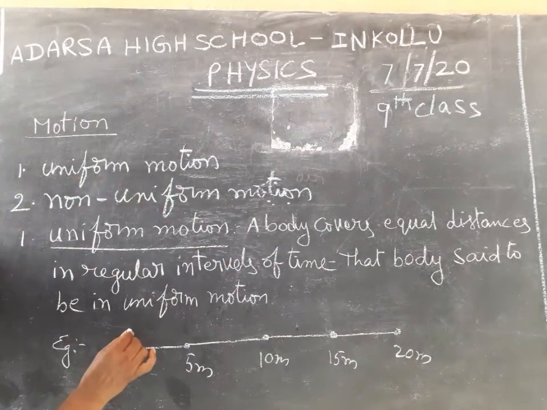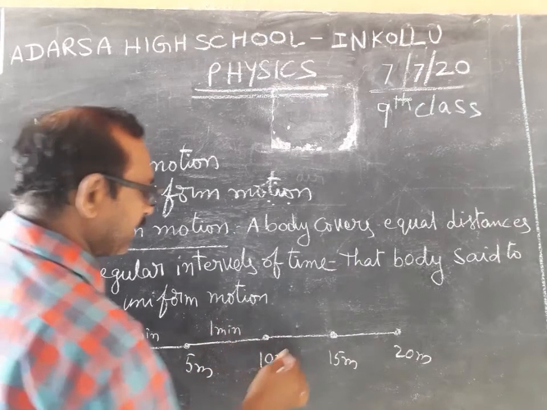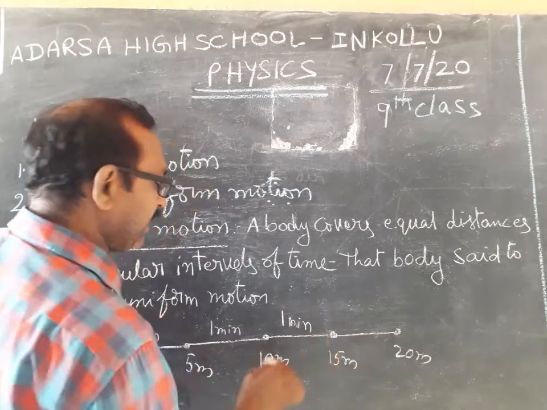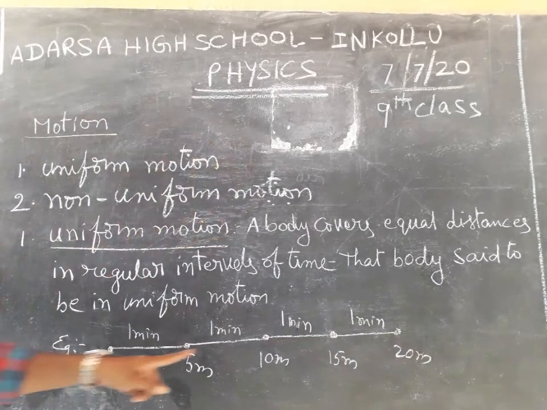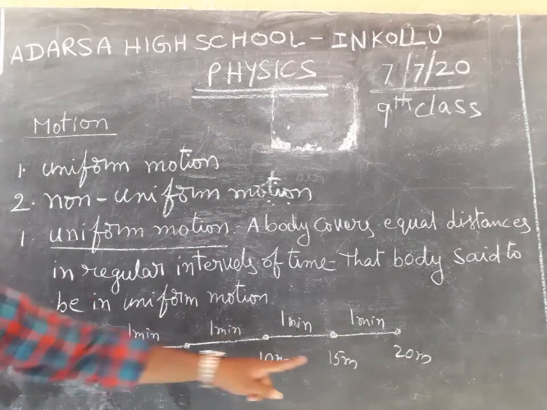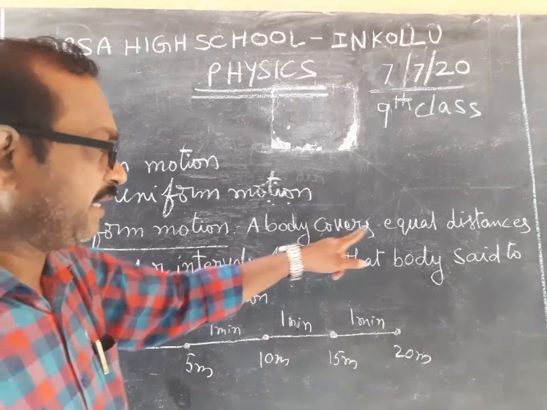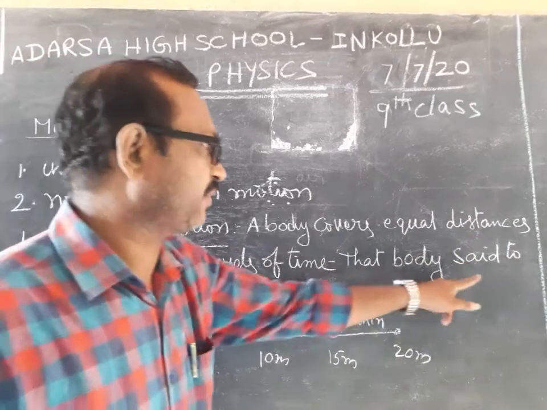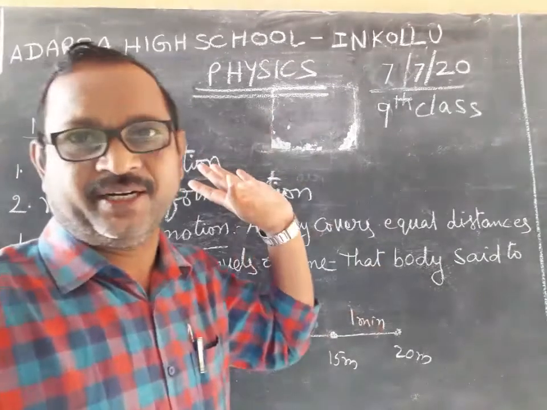It covers 5 meters in the first 1 minute, 5 meters in another minute, and another 5 meters in another 1 minute. That means every 5 meters is covered by the body in 1 minute only. That is what I told you. A body covers equal distances in regular intervals of time. That body is said to be in uniform motion.